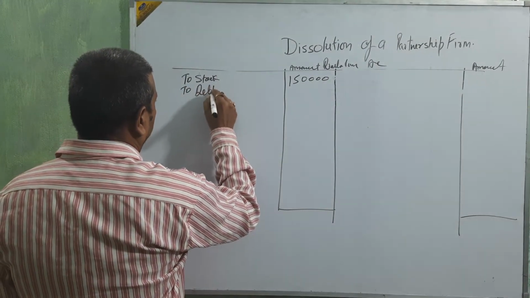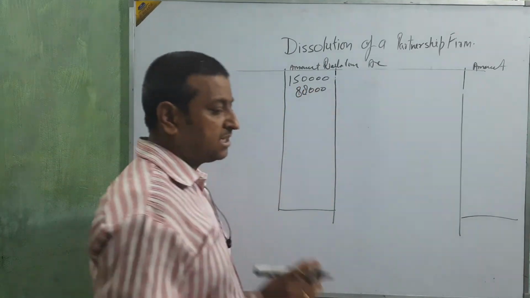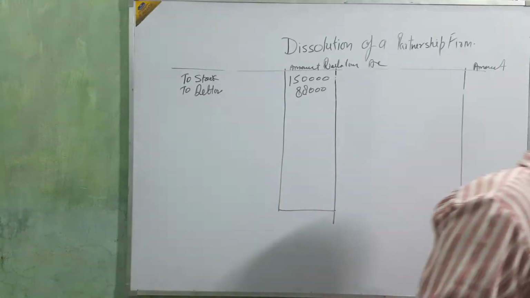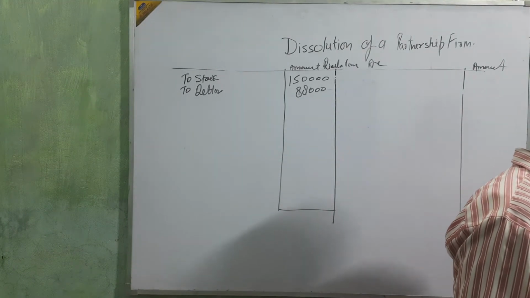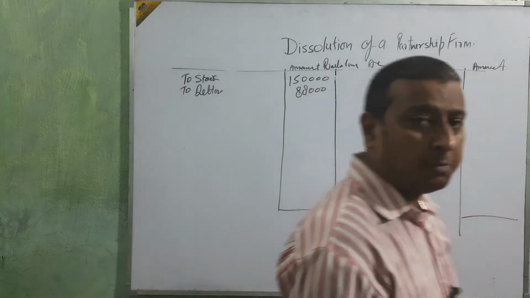Debtors 88,000. Okay beta, on the time of presenting debtors, one very important thing keep in mind.